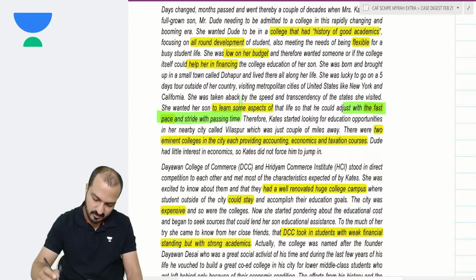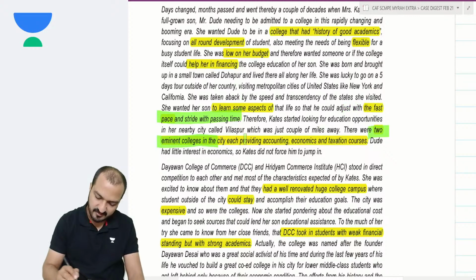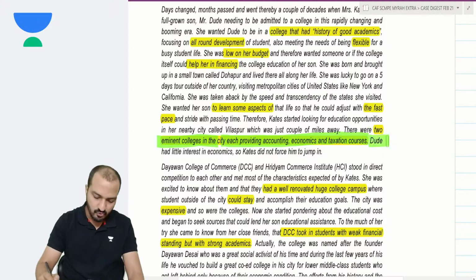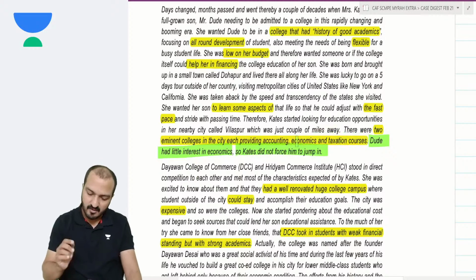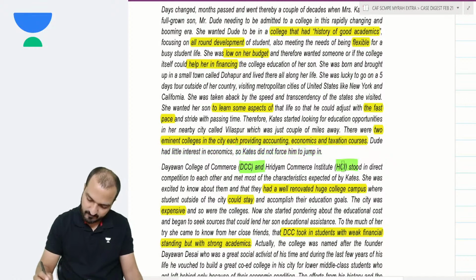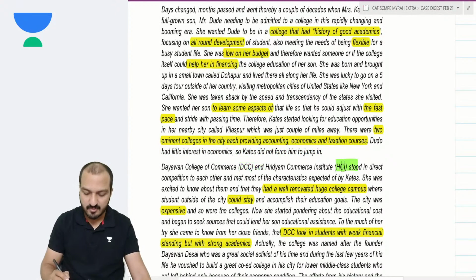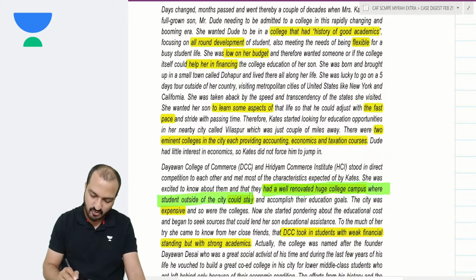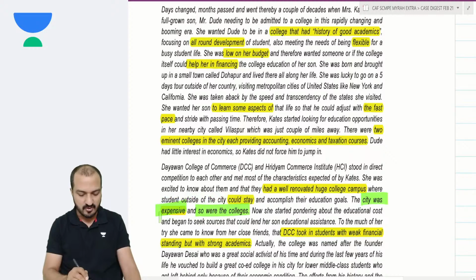Okay? Two eminent colleges in the city, each providing accounting, economics, and taxation courses, but Dude has little interest in economics, so you will not force him to jump in. Okay? Instead, there are two colleges, DCC and HCI. So they have given details about both the colleges. Both the colleges had a well renovated huge campus where students from outside the city could also stay within the campus. The city was pretty expensive, and so were the colleges.